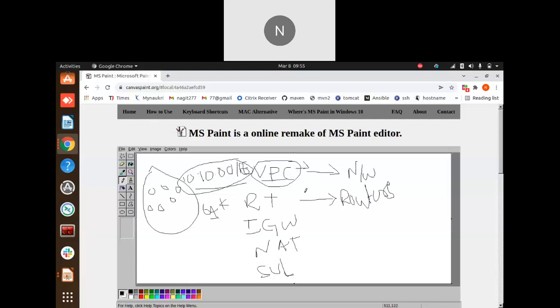Inside that VPC, we need route tables. If any customers want to reach our network servers, then we need a route table and an internet gateway. The main purpose of the internet gateway is that these servers and our network need the internet. That's the reason we need to use an internet gateway.